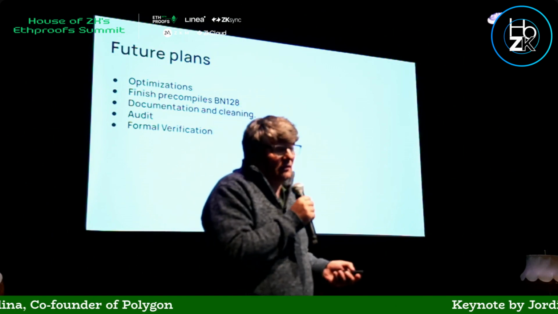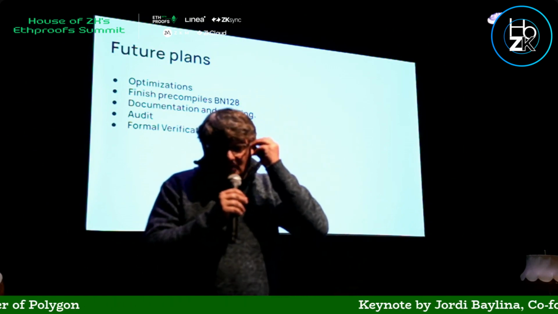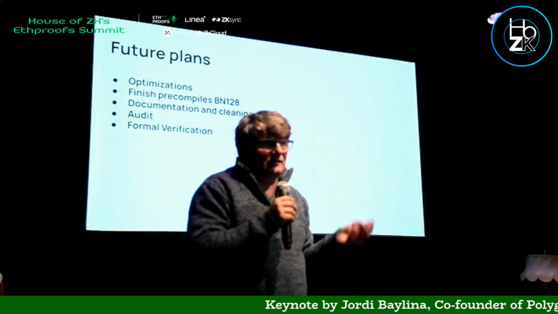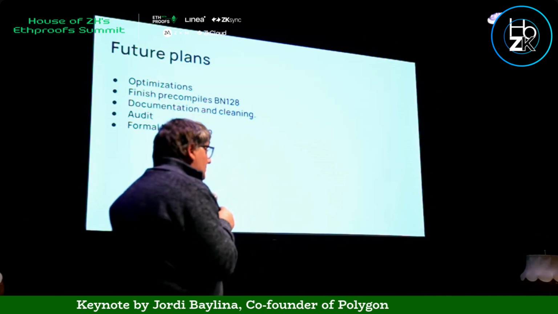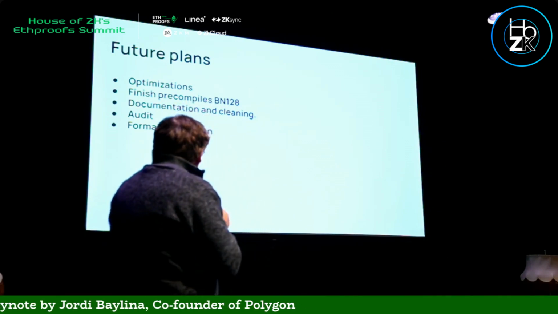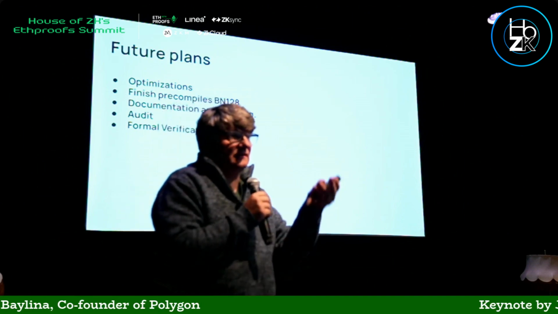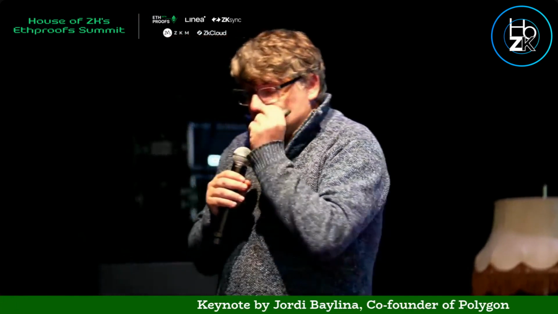Future points, optimization. I mean, still some pending optimizations, especially in the memory part. There are some optimizations that need to be improved in that part. Okay, we need to finish also the BN128. That's almost finished, but we have some, of course, documentation and cleaning and preparation for the audit.